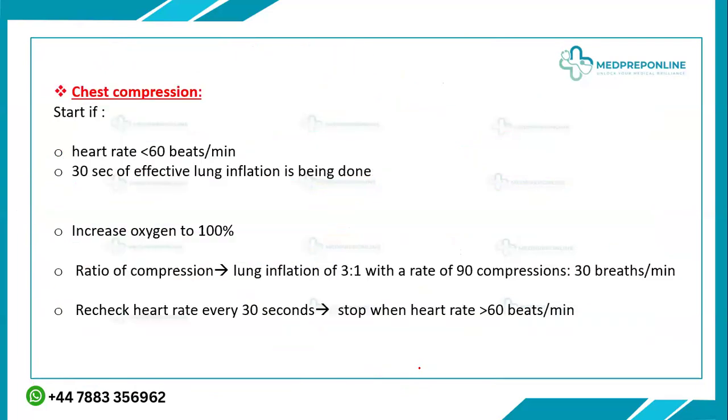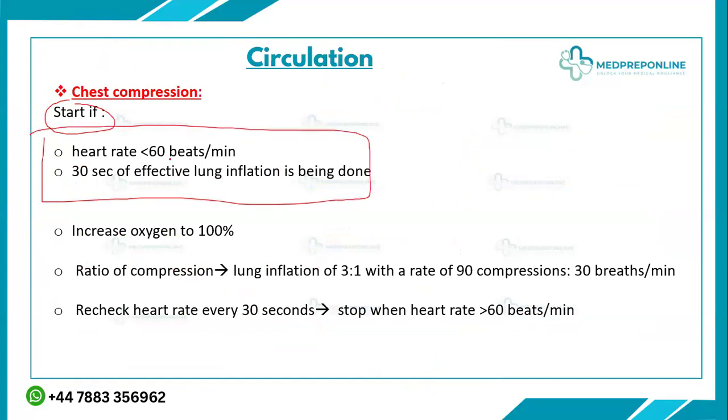So now we have come to the chest compression. So what are basically the two indications, or you can say the conditions, for starting the chest compressions? When your heart rate is less than 60 beats per minute, despite giving them 30 seconds of effective lung, not inflation. Here, sorry, this is ventilation. Inflation is something else and ventilation is something else.